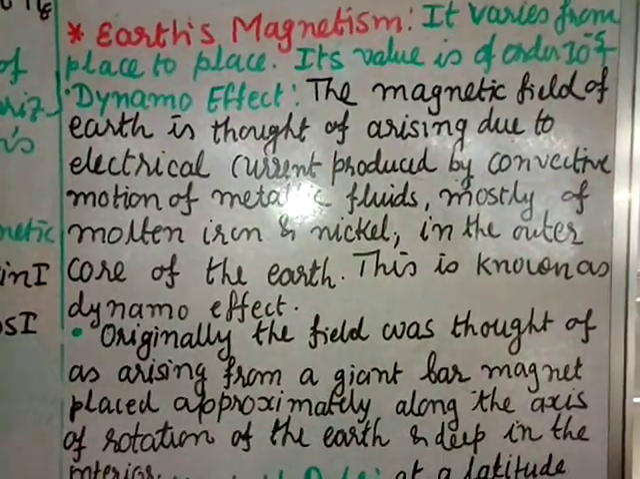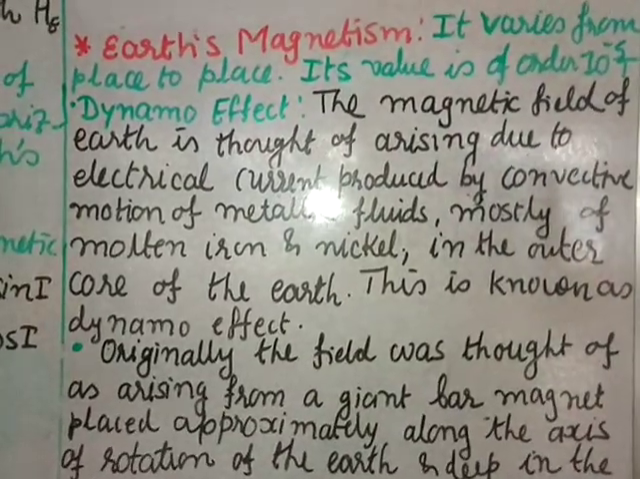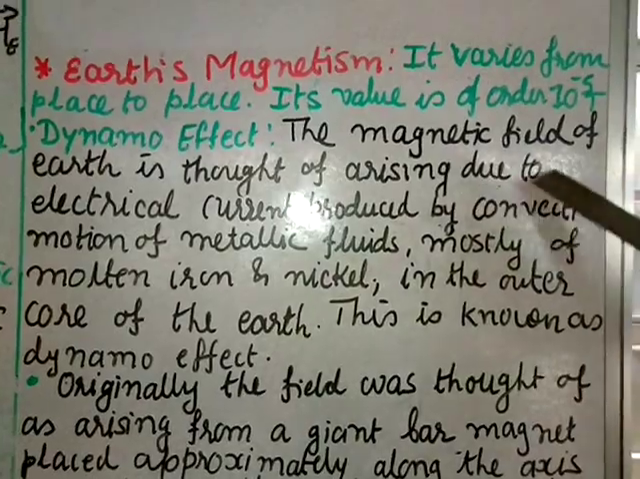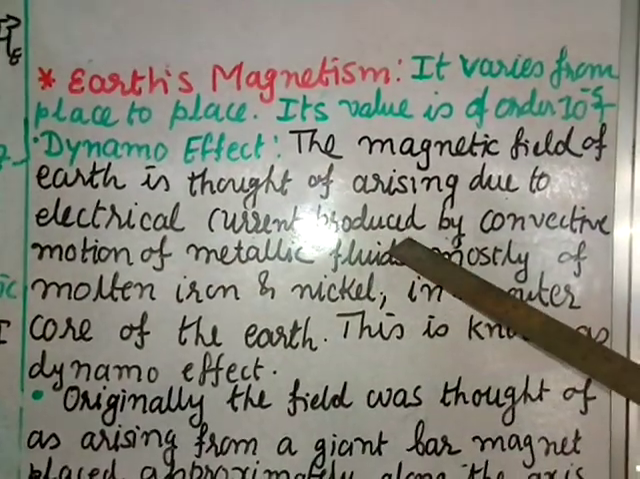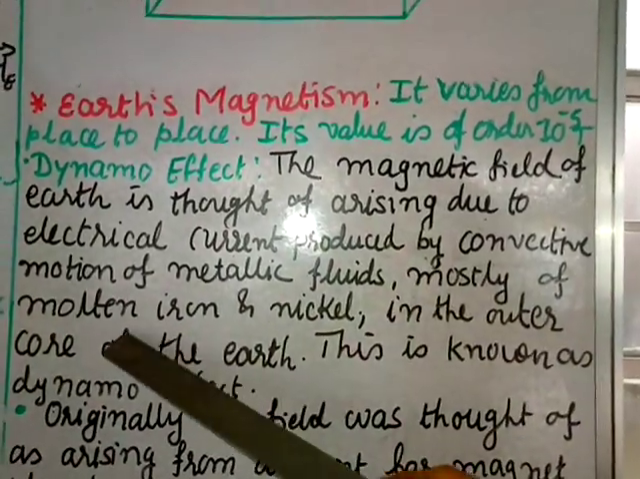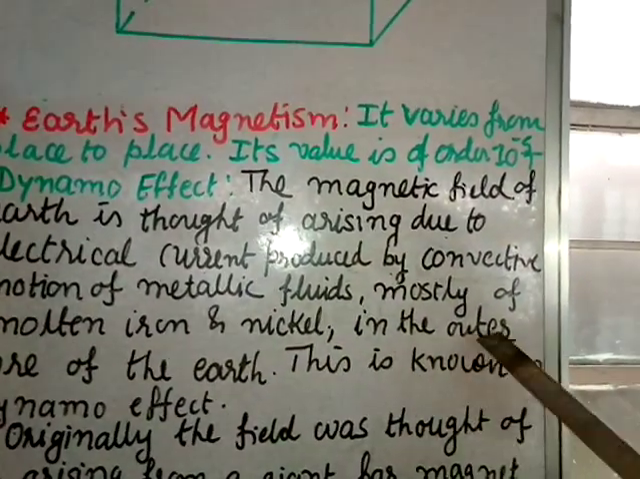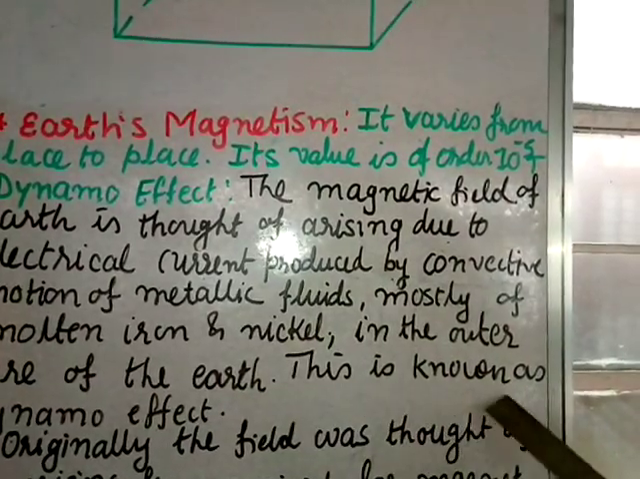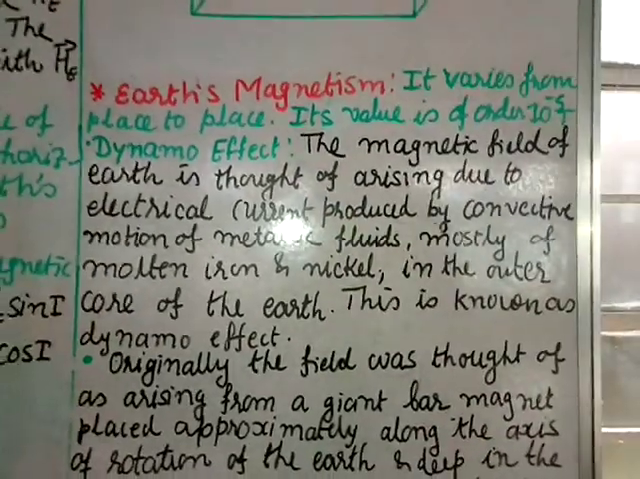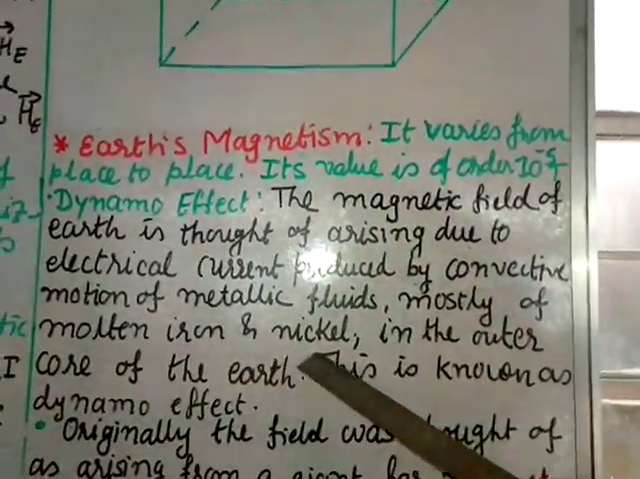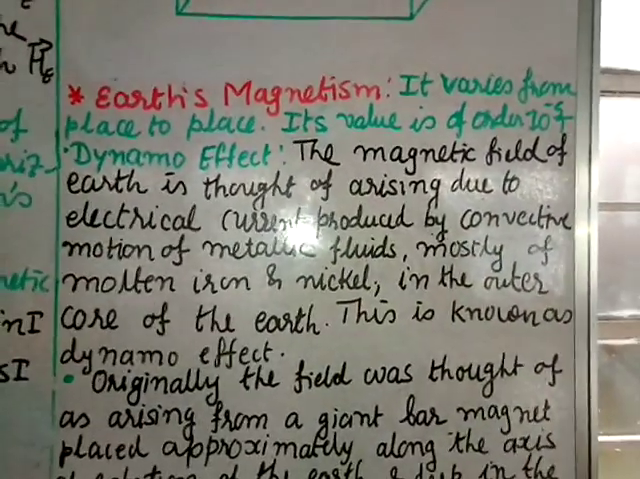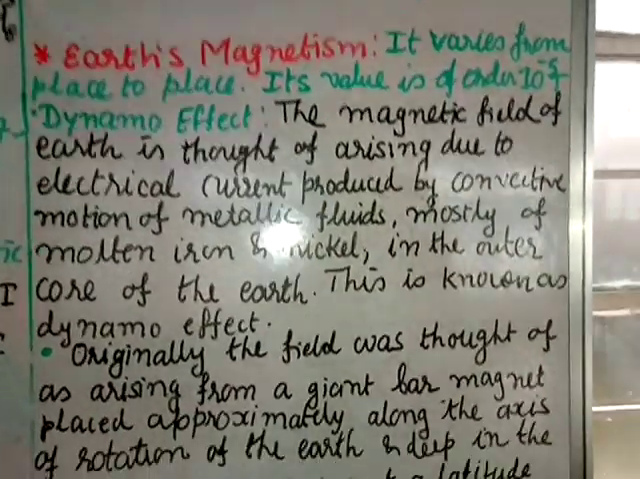So the first one is the dynamo effect. What do you mean by dynamo effect? The magnetic field of Earth is thought of as arising due to electrical current produced by convective motion of metallic fluids, mostly of molten iron and nickel, in the outer core of the Earth. This is known as the dynamo effect. So they said that the Earth has some melted iron and nickel, which produces current, and due to that current we get the Earth's magnetism. So that was the first hypothesis.